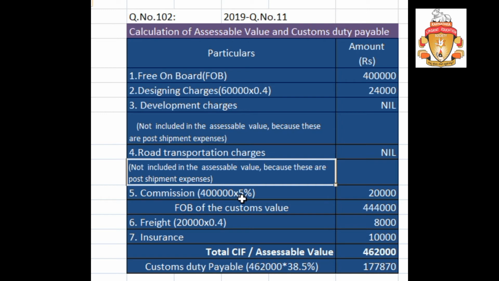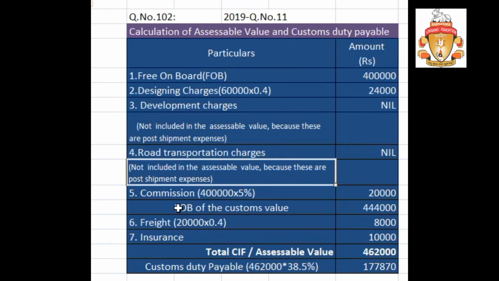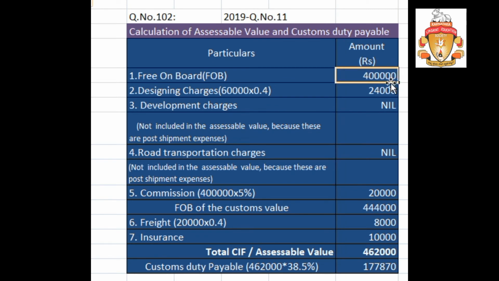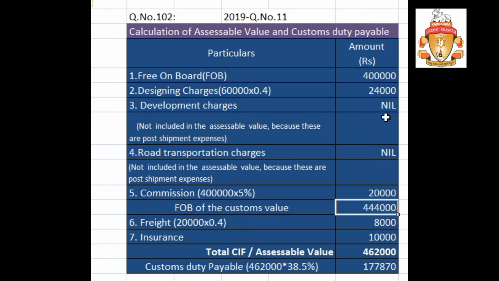Then commission paid 4 lakh, that is 5%. I will show how the commission is paid. See, this point is over, this point is clear now. This 6th point is exchange ratio. 7th point is, the exchange rate is 0.415. Leave this one. 7th one, the commission paid to the agent in India at 5% of FOB. On FOB 5%. FOB is 4 lakh Indian rupees, right? So on the Indian rupees, 5% means 20,000. Add all these items, you will get 4,44,000 as a total.